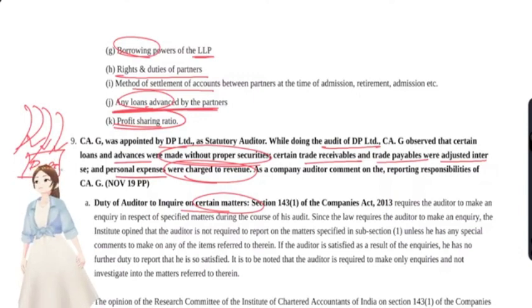If it's a gold shop, people come for gold schemes: you pay for 11 months, the 12th is free, and on the 12th month you can buy a gold piece. These are all deposits. Some external parties have been giving deposits in our entity, but we are showing these deposits as loans taken by the company.